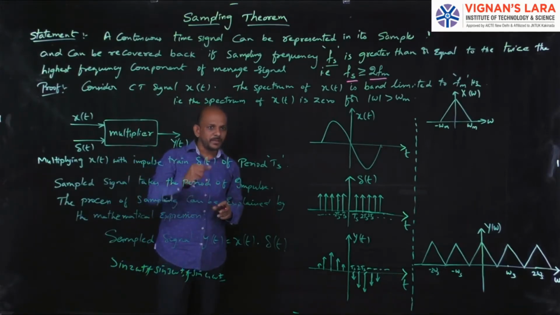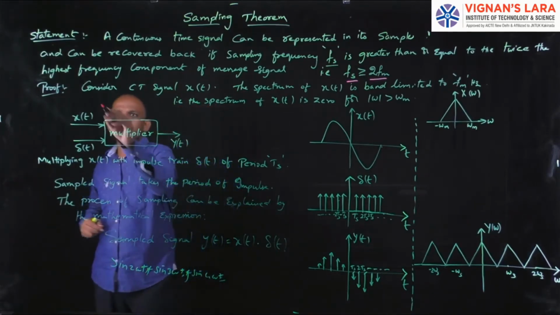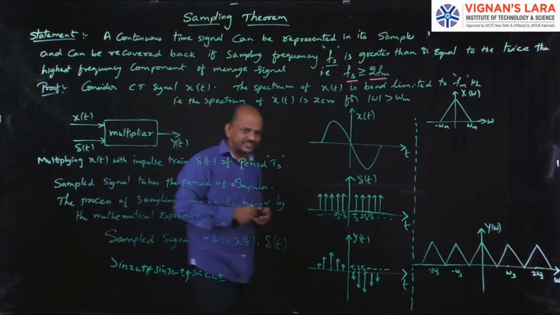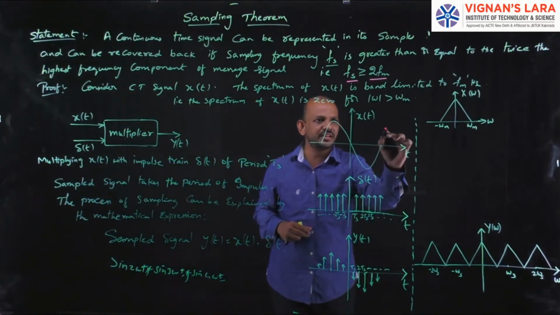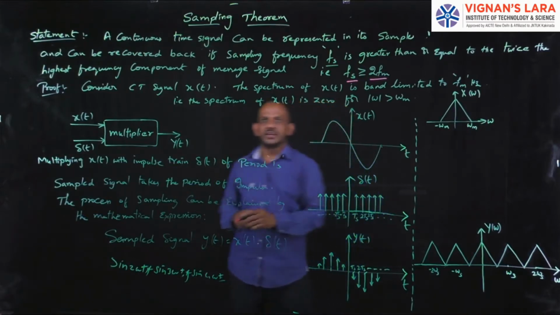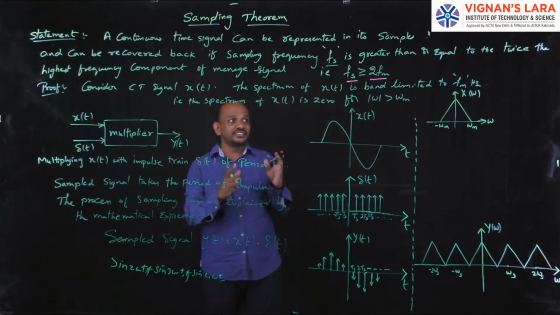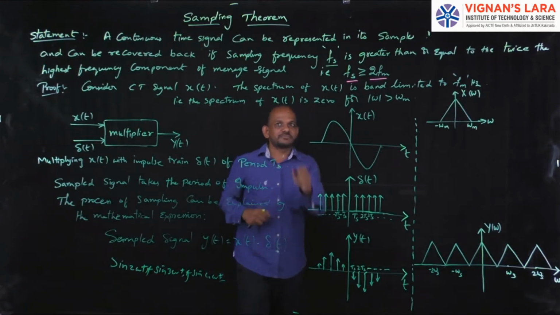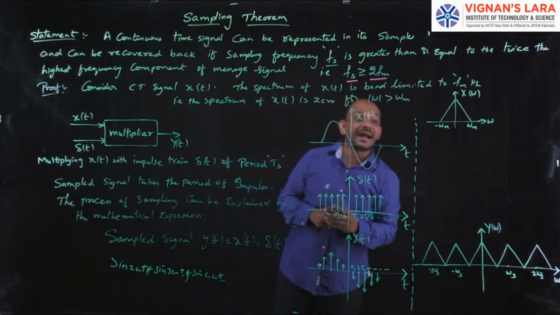Now we will go for the proof of this one. First, consider a continuous time signal x of t. So I am considering a continuous time signal x of t like this. The spectrum of x of t is band limited to Fm.